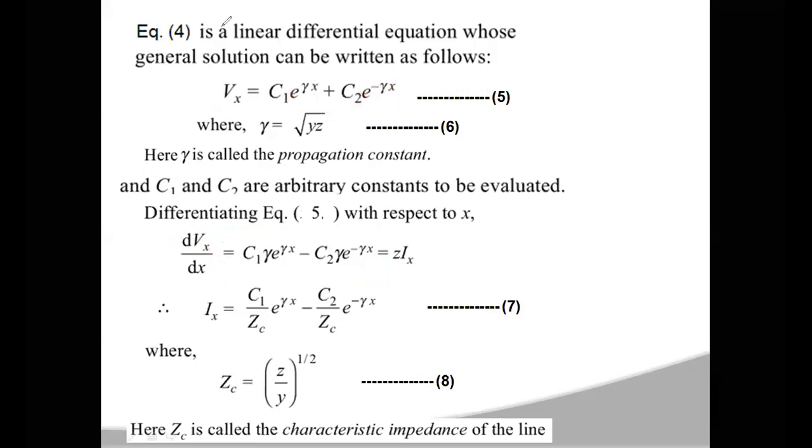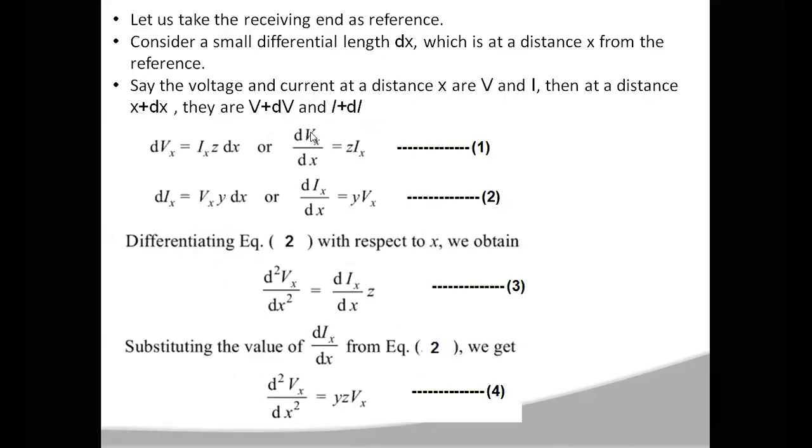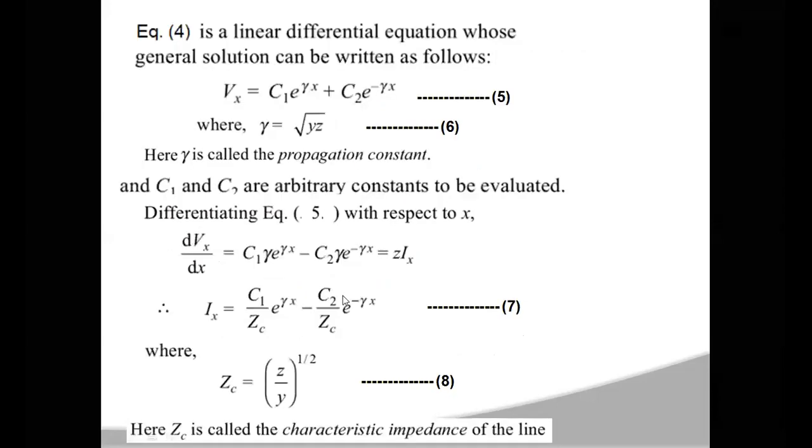So now what is this dVx by dx? As we developed the equation earlier, dVx by dx is equal to small z into ix. So in place of dVx by dx, you can write small z into ix, which is equal to this total value.